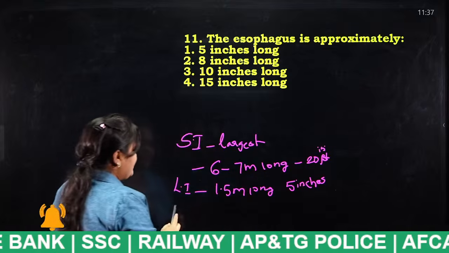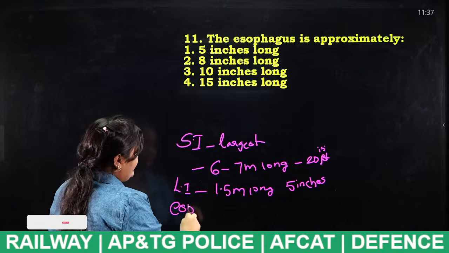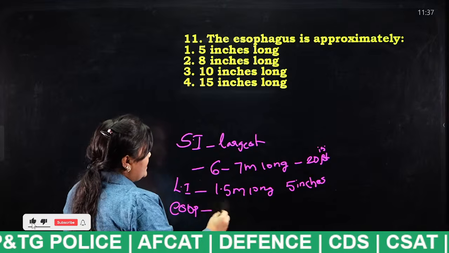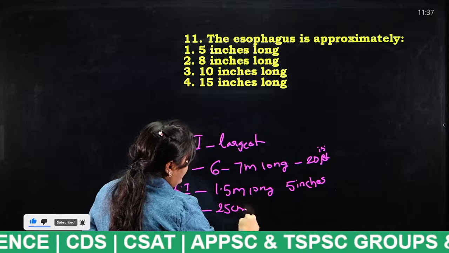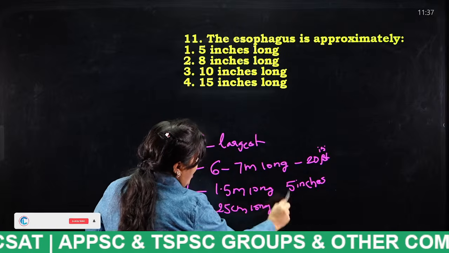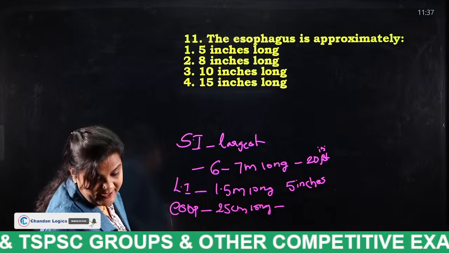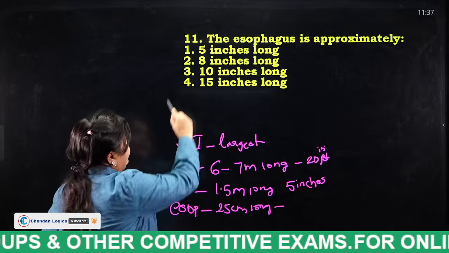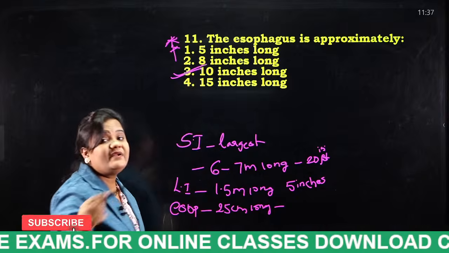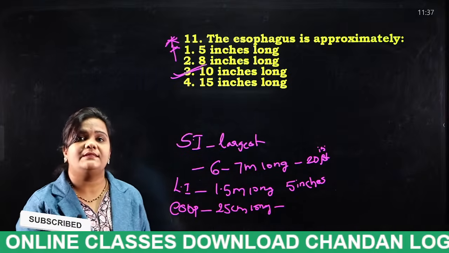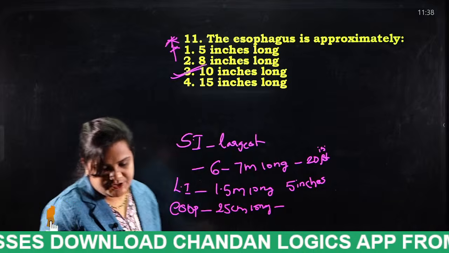Okay, and next, the esophagus. It is 25 centimeters long, and in inches it is 10 inches. Okay, it is 10 inches long. Very, very important for an average human length.